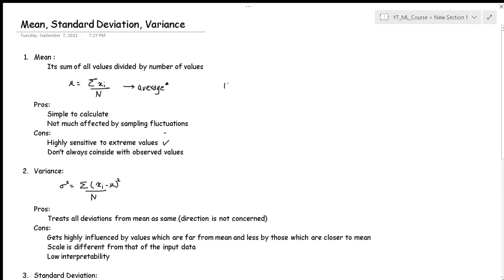Suppose I have the numbers 1, 2, 3, 4, 5. What will be the average? It will be 15 by 5, which is 3. But rather, if I had 1, 2, 3, 4, 50, it would be 60 by 5, and it would be 12. See, such a drastic difference just by the corruption of one value, right? From 5 we got 50 as a corrupted value, so our mean shifted by a very huge amount. Now the 12 is not a correct representation of the values we have over here.